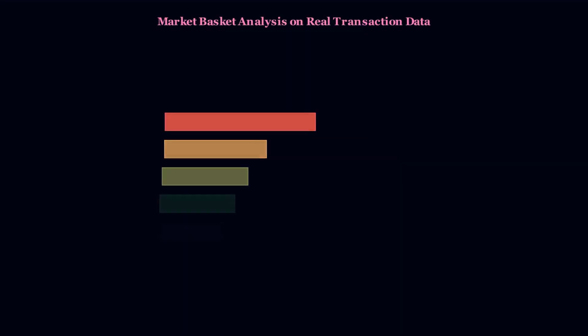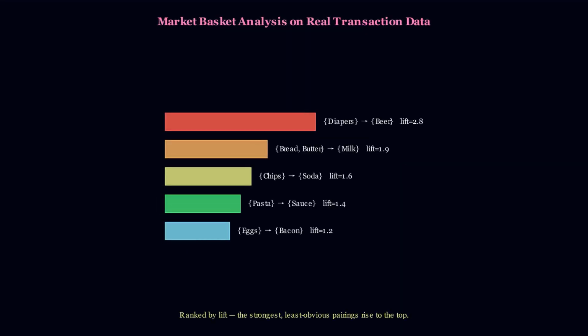Run this on real transaction data and rank by lift. Diapers and beer top the list, a famous, genuinely surprising pairing. Bread, butter, and milk. Chips and soda. Pasta and sauce. The higher the lift, the less obvious, and more valuable, the rule.